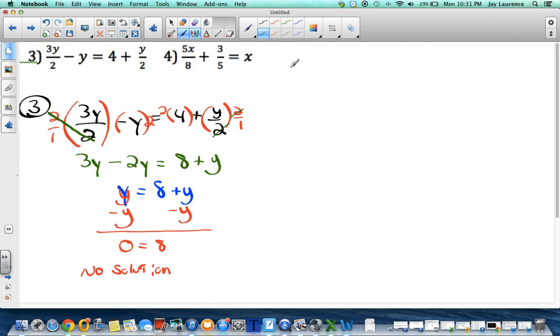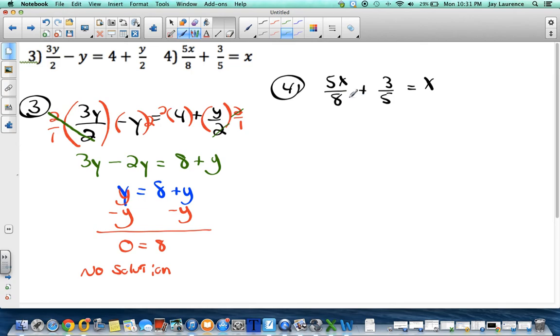All right, problem 4. I've got 5x over 8 plus 3/5 equals x. Okay, hold on a second here. All right, no, this is okay. I was thinking something wasn't right, but I'm okay.